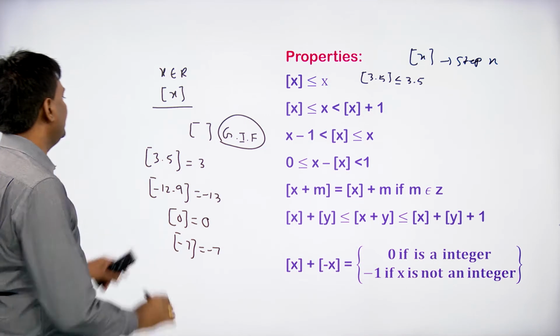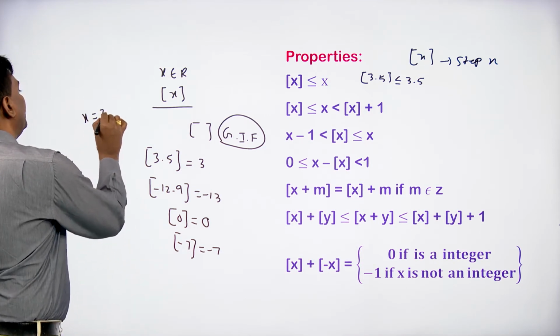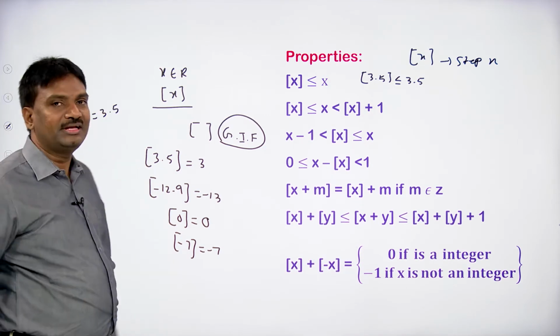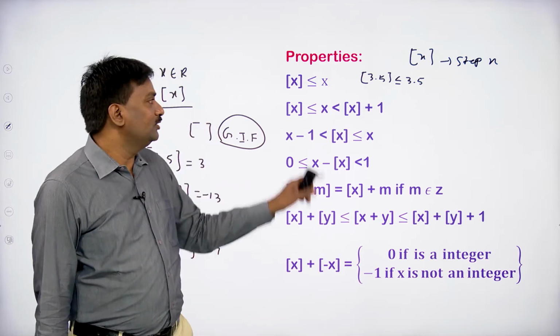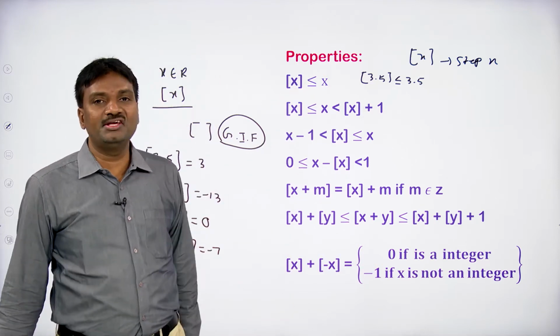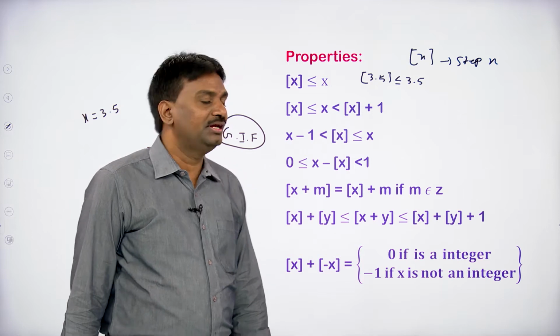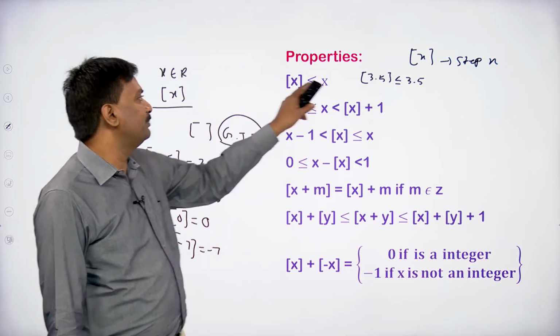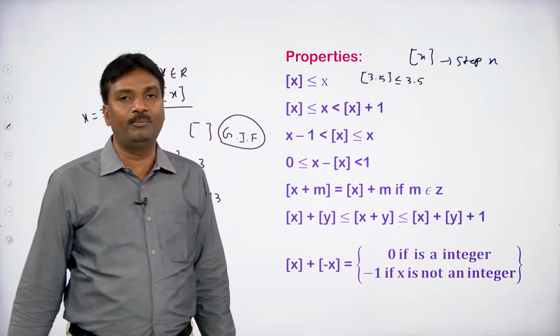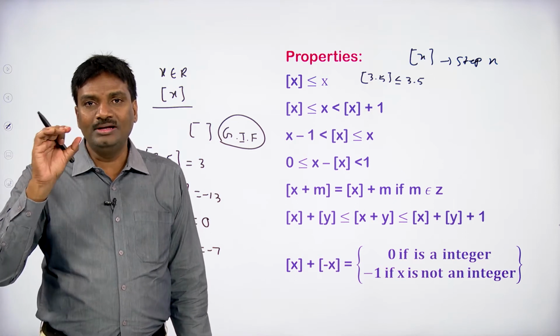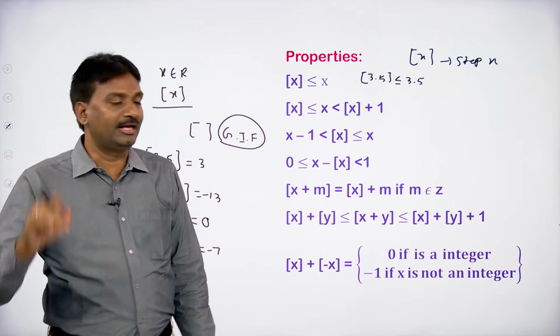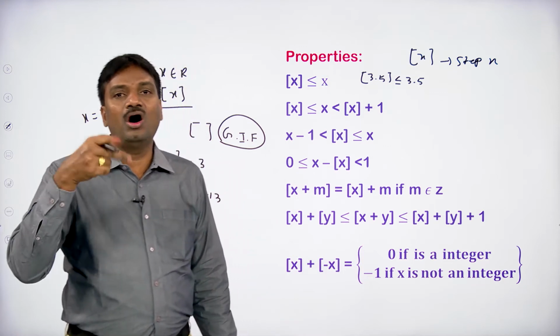If we suppose that x equals 3.5, according to this property, step x is less than or equal to x. Step x means step 3.5 is less than or equal to 3.5, but here only one symbol will be taken, that may be either less than or equal.